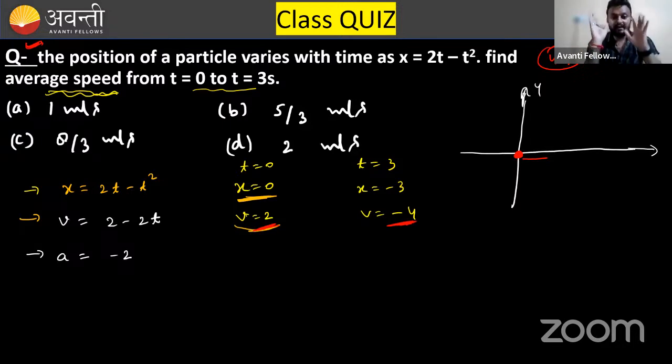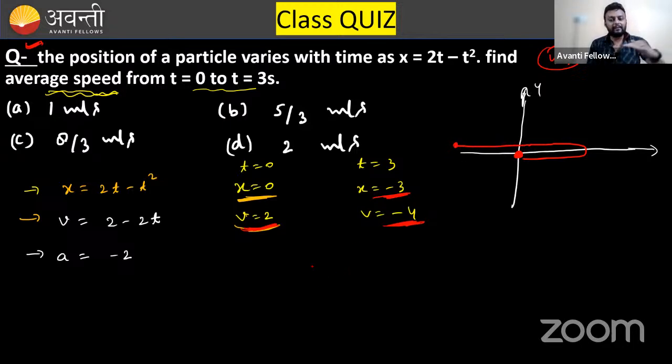Again, listen to me. The particle initially is moving in the forward direction, positive direction, and finally it is moving in the negative direction. Why does it happen? Because the particle has taken a U-turn. So the particle goes forward, and after some time it takes a U-turn and returns back, and finally finishes at what point? X equals minus 3. So finally it finishes at this point.